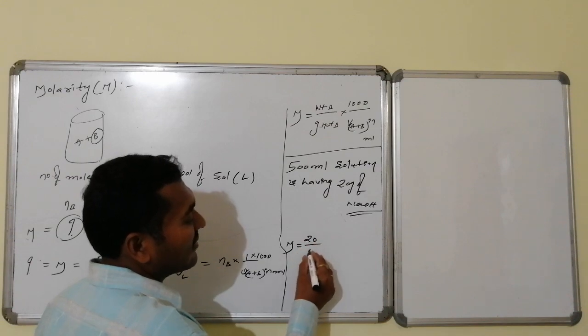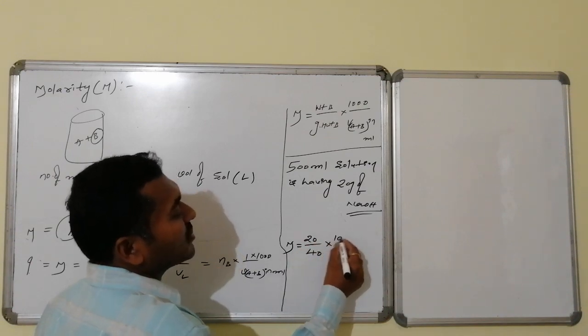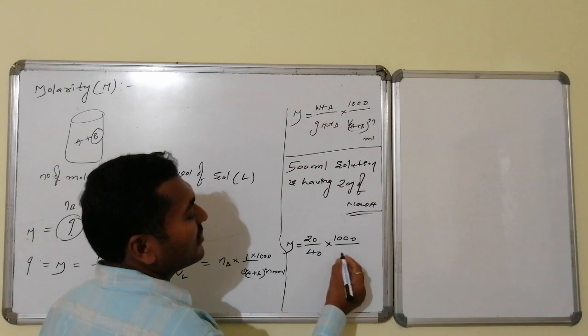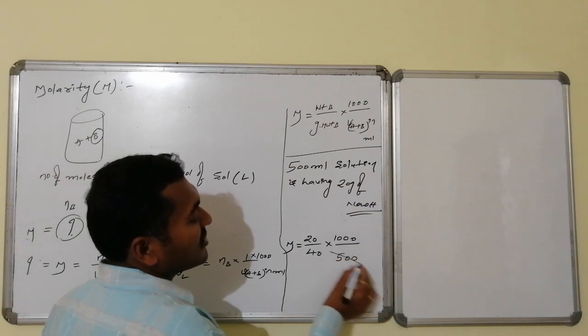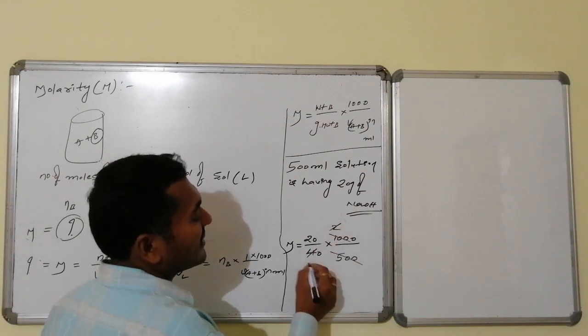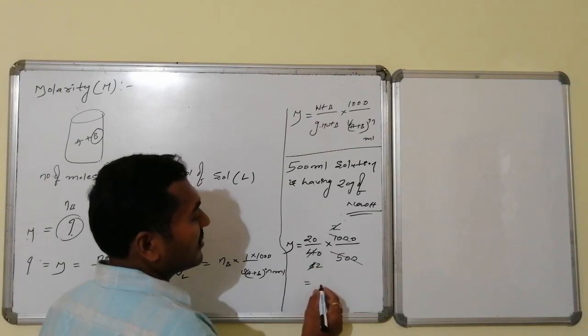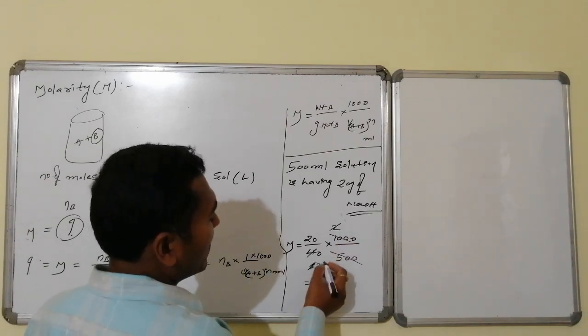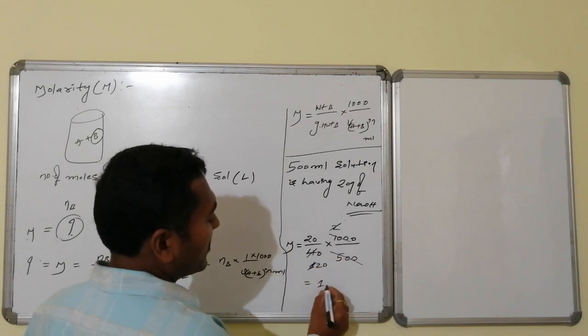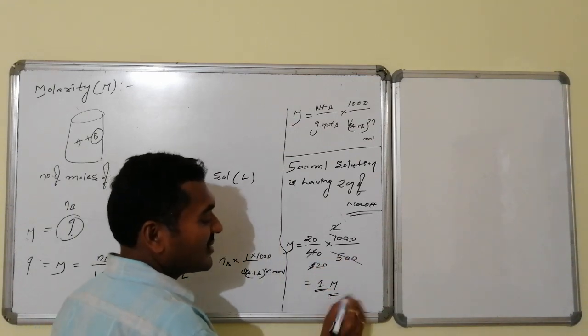We know the molecular weight is 40, into 1000 divided by the total volume, 500 ml. So 500 ml implies this will be 2, and 20 by 20 becomes equal to 1. It is a 1 molar solution.